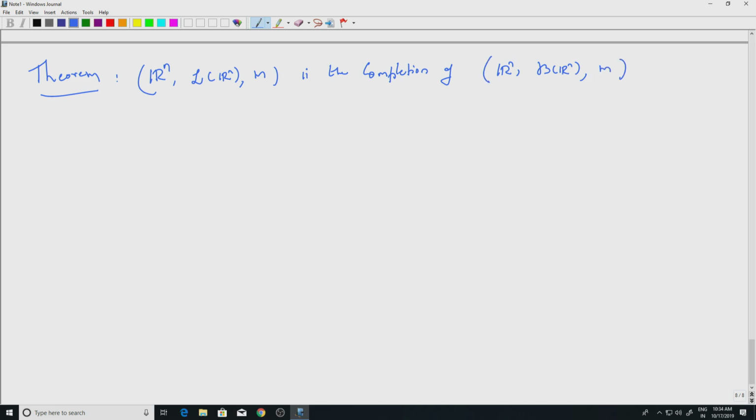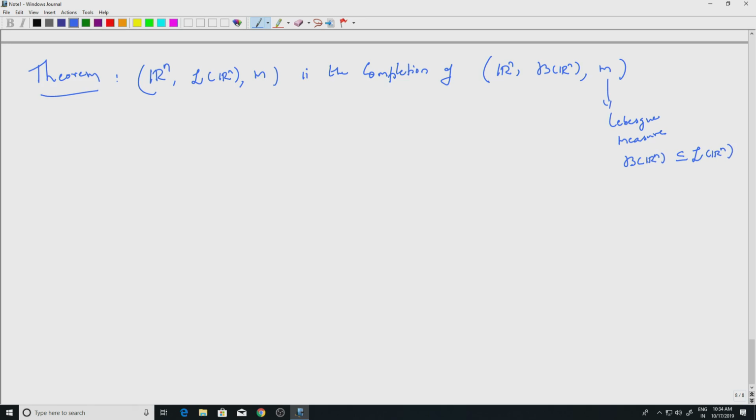So, M is the Lebesgue measure. Lebesgue measure restricted to any smaller sigma algebra is also a measure. So, there is no confusion here. B of Rn is a smaller sigma algebra than the Lebesgue sigma algebra. Of course, this assumes that they are not equal.